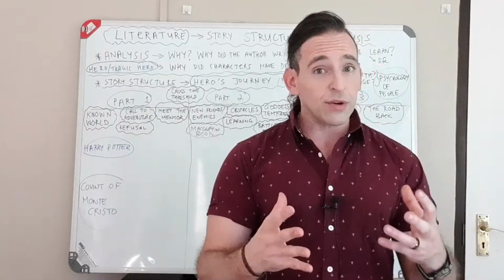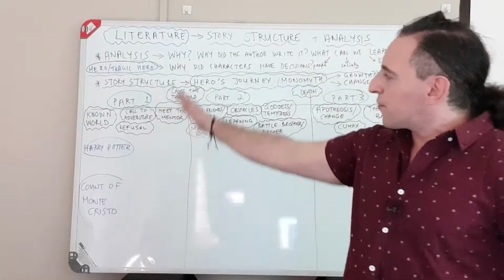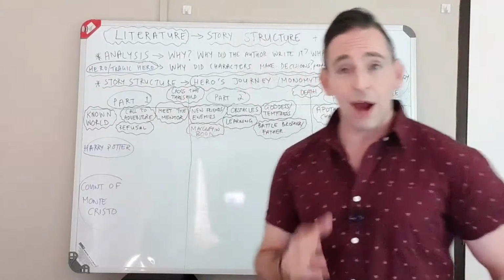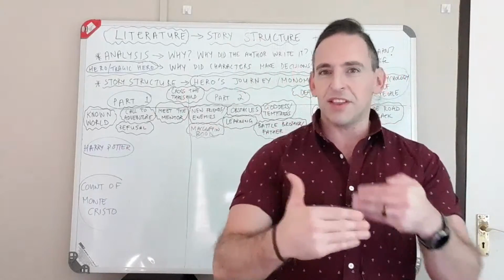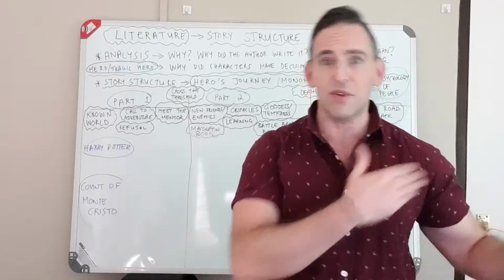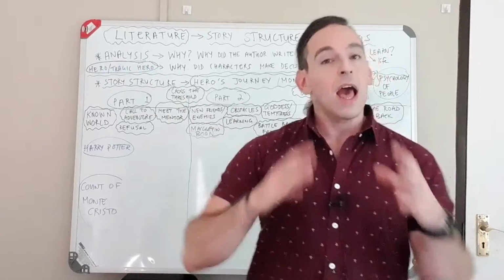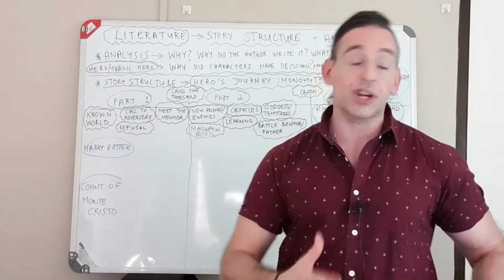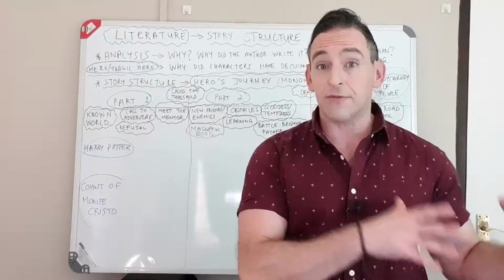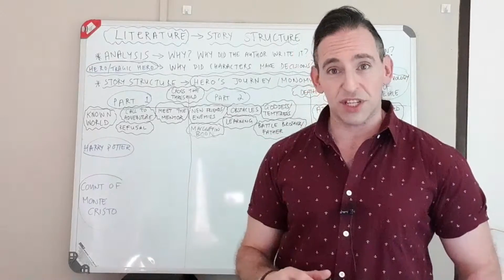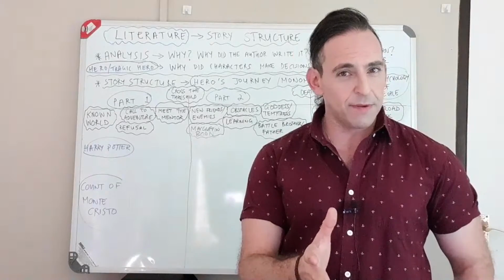What we're going to do is go through all the different steps, and we're going to use our friend Harry Potter to explain the steps as we go, because everyone is familiar with Harry, and we had very good luck with him last time. And then we're going to look at another classic story in English literature. It actually comes originally from French literature, and it's called The Count of Monte Cristo. A lot of you guys may be familiar with that.